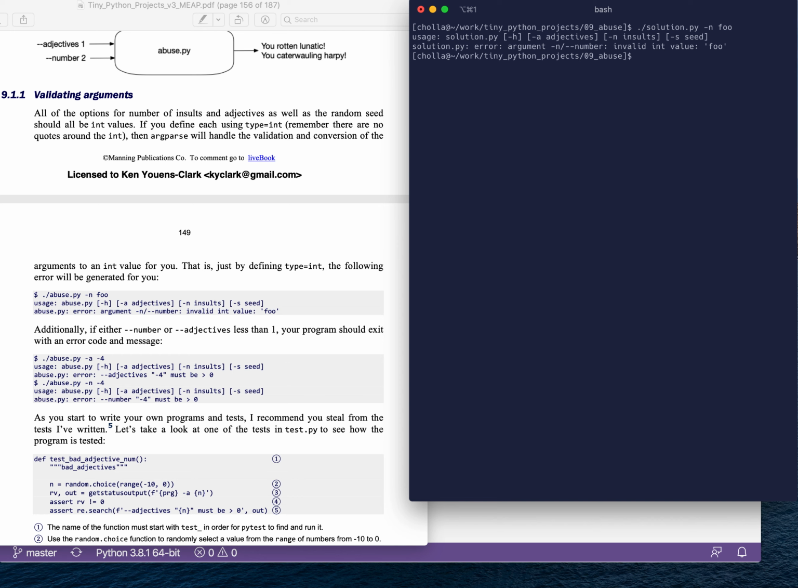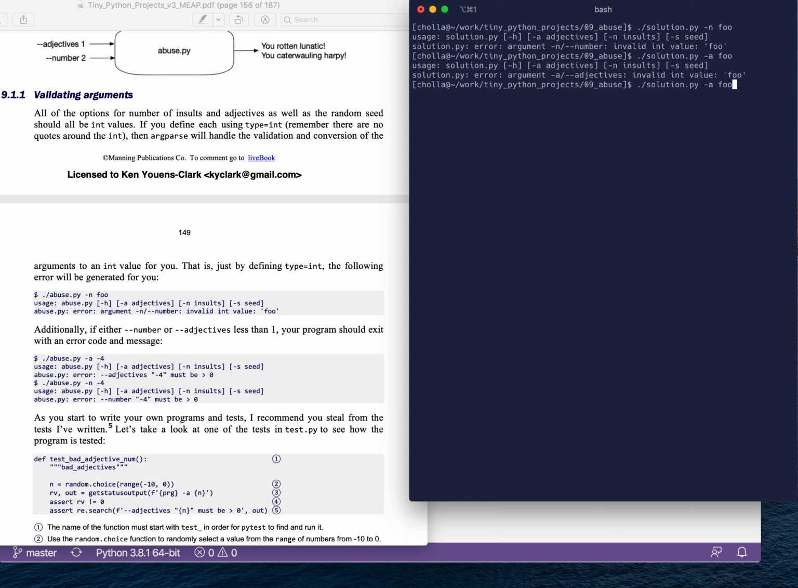And we can never assume that we're going to get valid values from the user. We should always expect that every single value is wrong, and we have to guard against that. It's going to be the same for our -a, the number of adjectives. If we say foo for that, we should also see that the program stops. It won't even try to run. It sees that that's not a valid integer value and just stops right away. So we're going to have to figure out how to do that.